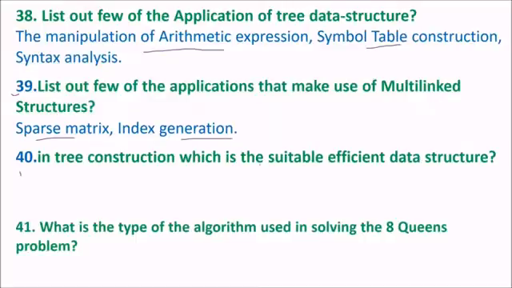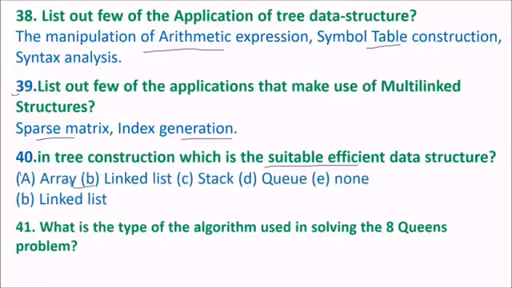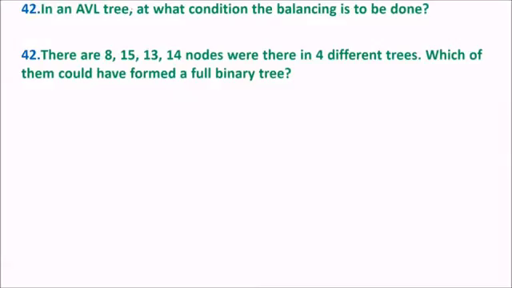And which is the suitable efficient data structure in tree construction? You have array, linked list, stack, queue, none. And the answer would be linked list. So the suitable or efficient data structure for tree construction will be linked list. What is the type of algorithm used in solving the 8 queens problem? And this is backtracking. In an AVL tree, at which condition is the balancing to be done?